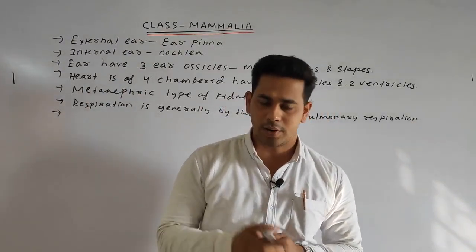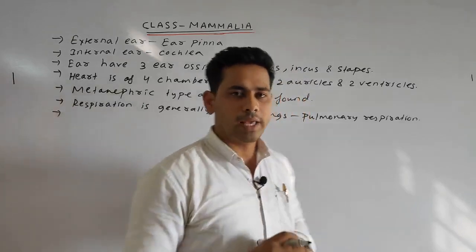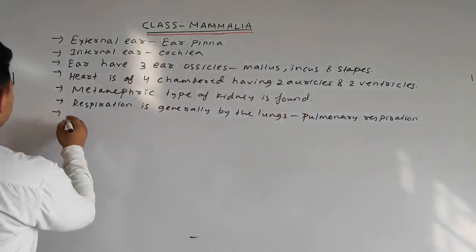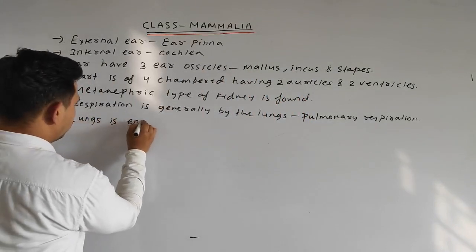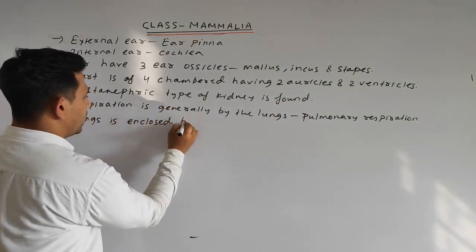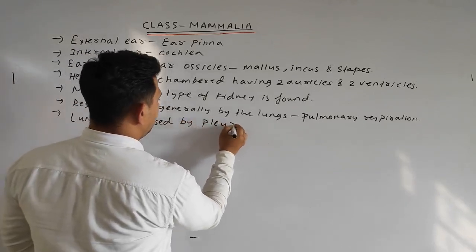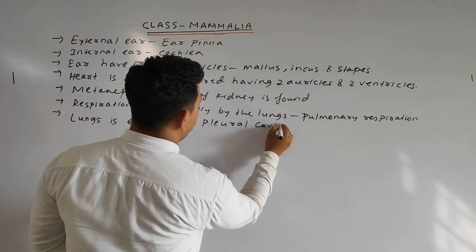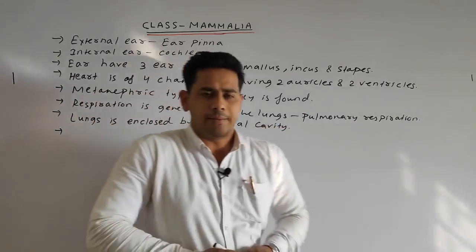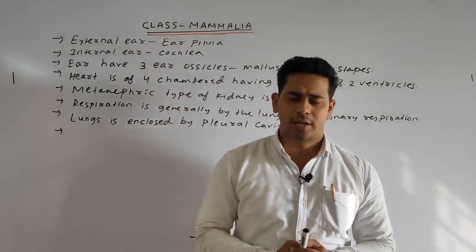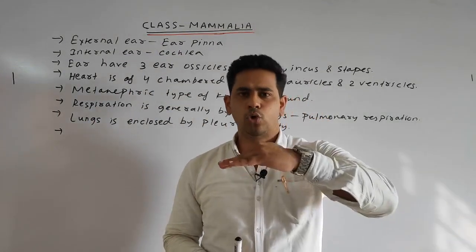What is the name of the cavity? The pleural cavity. The lungs are enclosed by the pleural cavity. Next point, the diaphragm. Students, what is the diaphragm? It is a dome shaped structure.